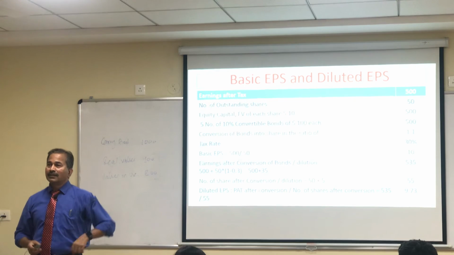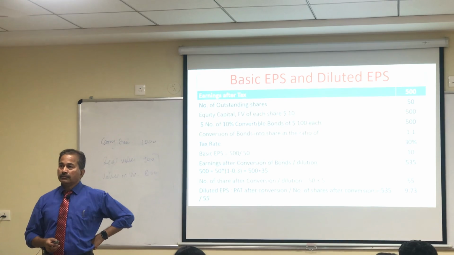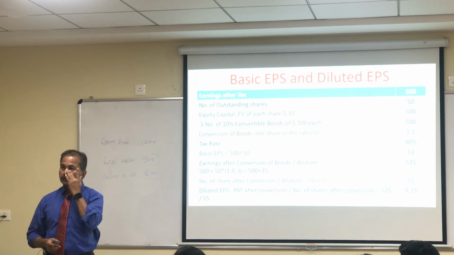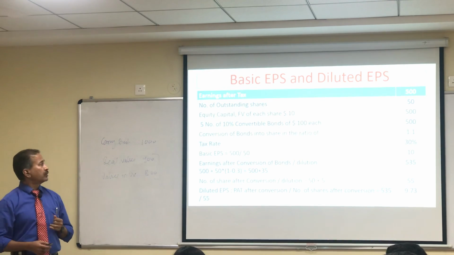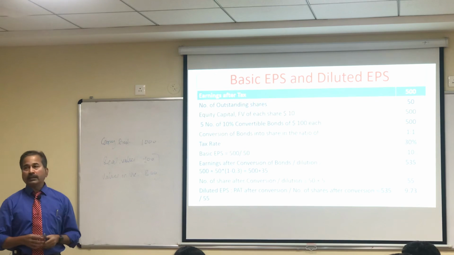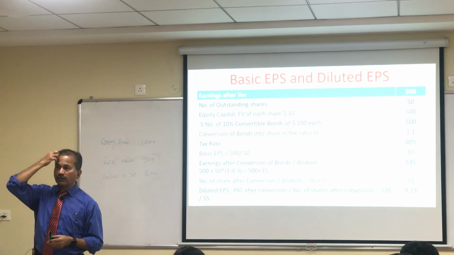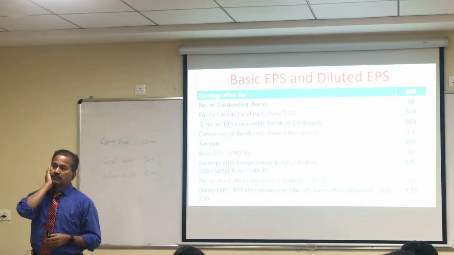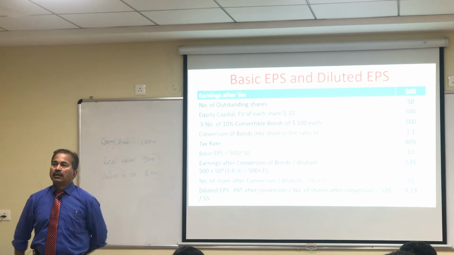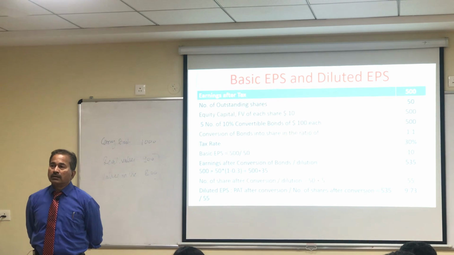Yes, please. So suppose we have converted the bonds at the starting of the financial year. So earning. If you have converted your bond in the beginning of the year, then there will be no earning from bonds for that particular year.